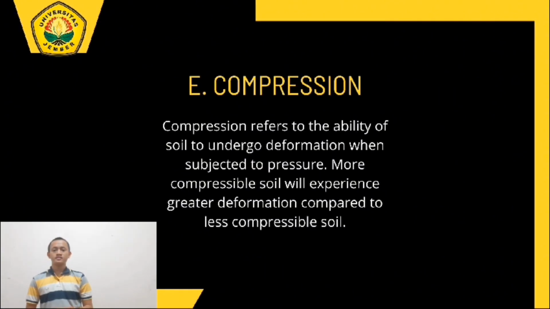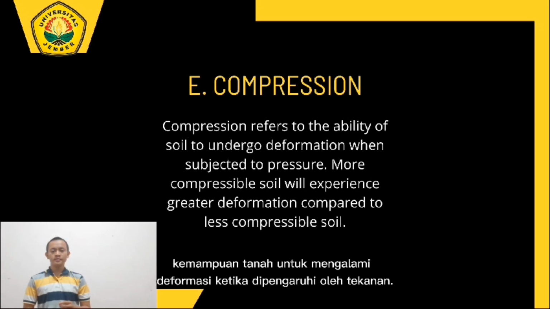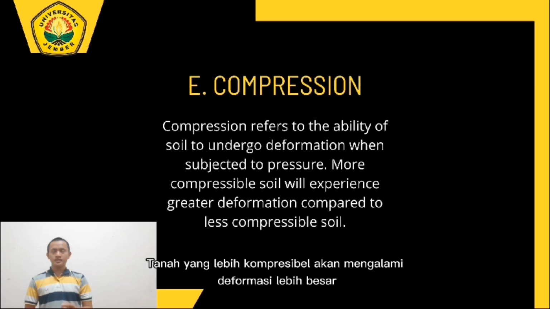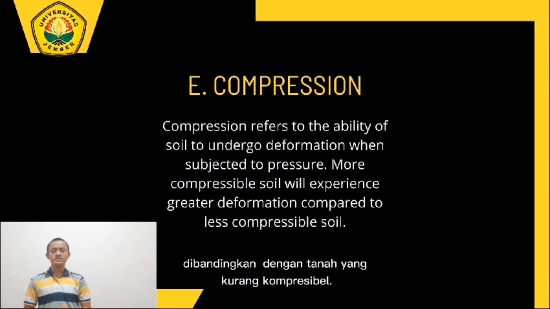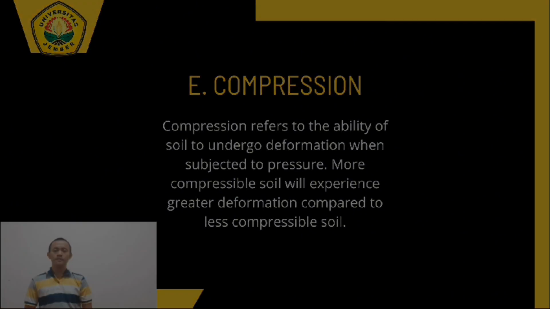Next is compression. Compression refers to the ability of the soil to undergo deformation when subjected to pressure. With more compressibility, soil will experience greater deformation compared to less compressible soil.